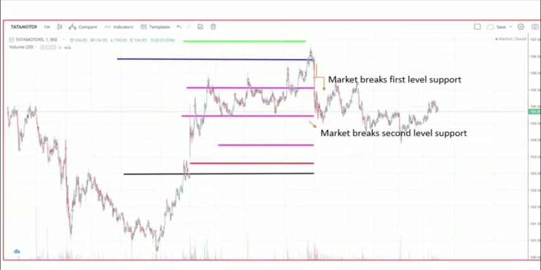In this picture it is marked: the market breaks the first level of support, that first pink color line, which is up to Friday's market, and this is for today's market. Again the market goes on to break the second level of support.